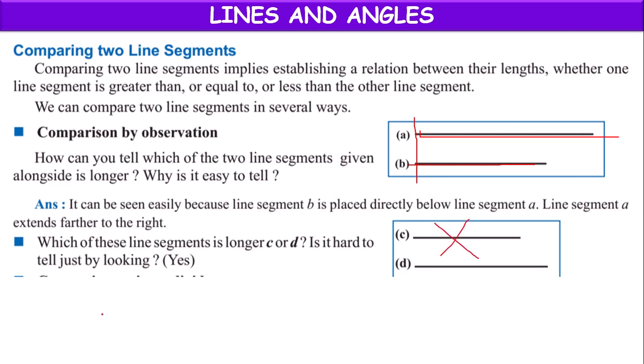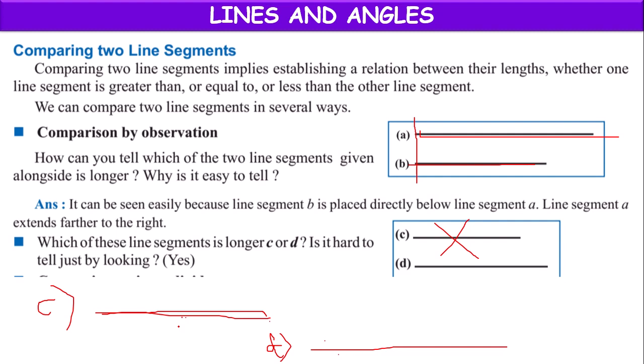Suppose we have lines like this. This is one line, mentioned here, and another line, mentioned here. Now you have to compare this line C and this line D. Is it possible to tell just by observation? No, just by looking we cannot tell.